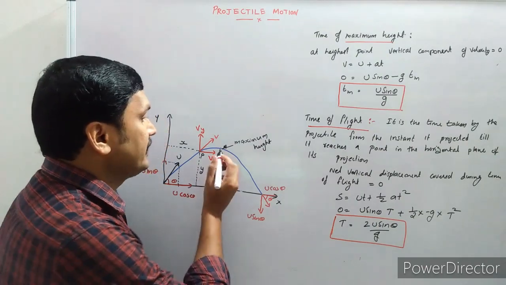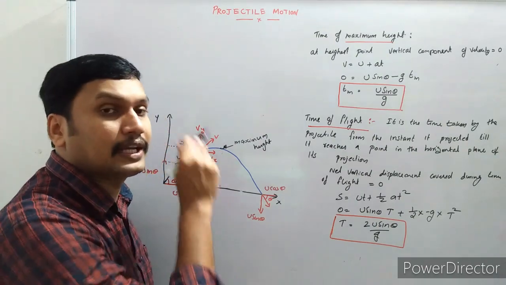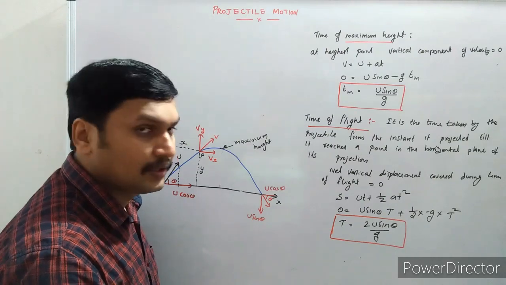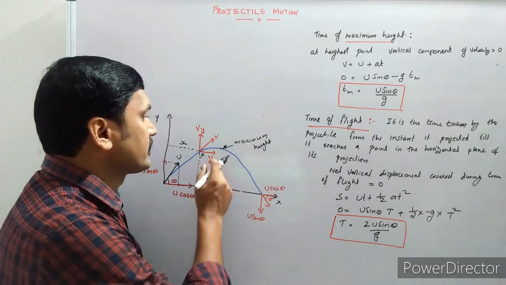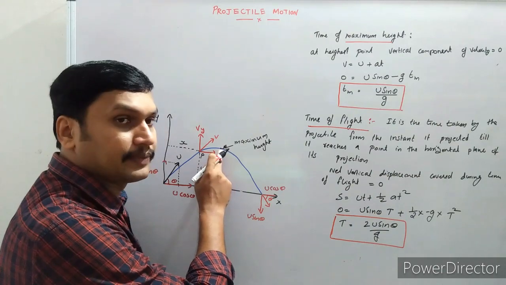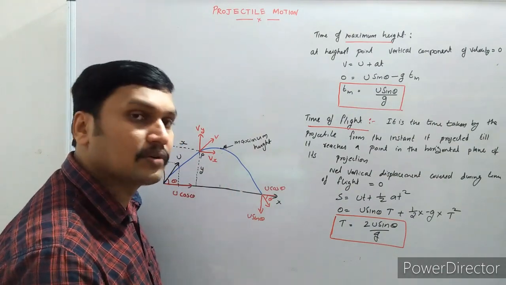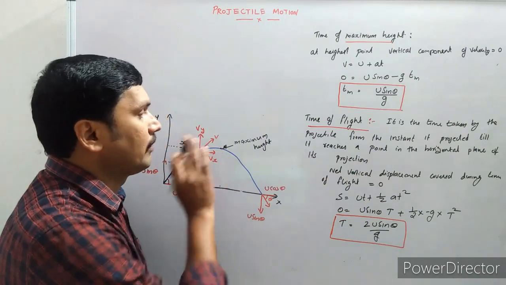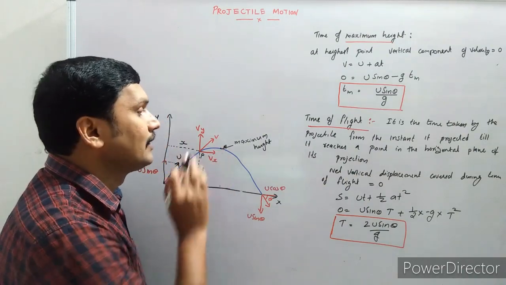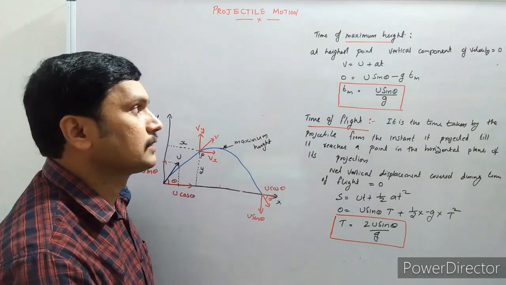So once it reaches the maximum height, the vertical component of velocity comes to 0. The horizontal component of velocity is the same, u cos theta only, but the vertical component is 0 at the highest point.